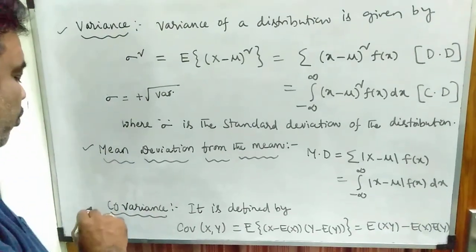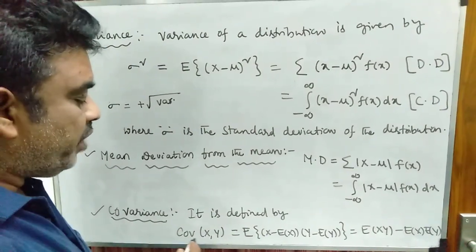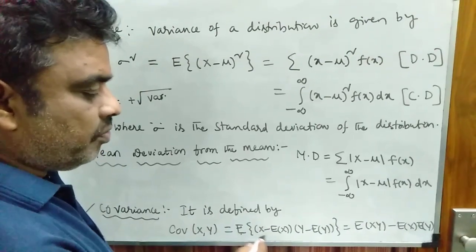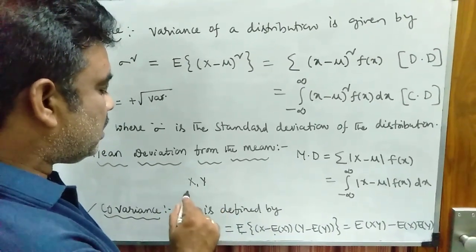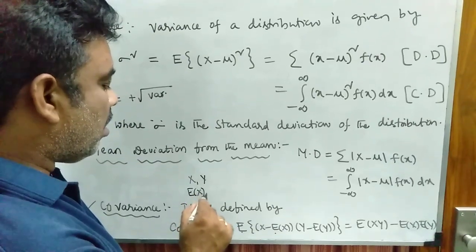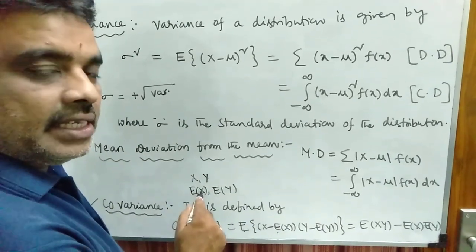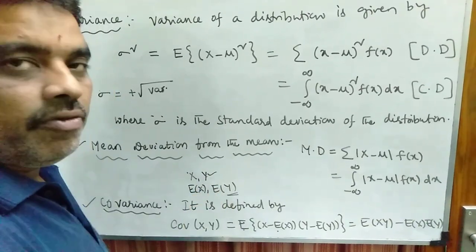The last one is covariance, denoted by COV of xy. Suppose x and y are two random variables, then their means are E of x and E of y. Already we know that the expected value of x is nothing but the mean of x, and the expected value of y is the mean of y.